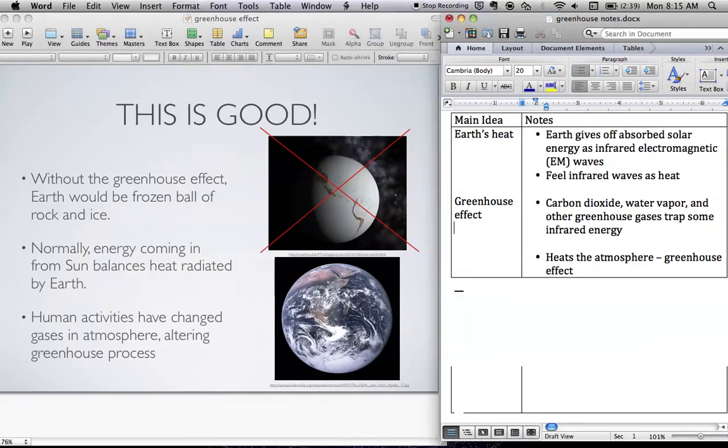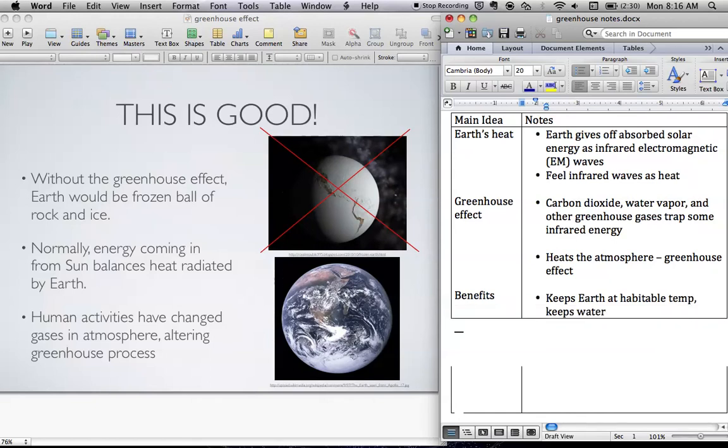So this is a good thing. Right? Without the greenhouse effect, the earth would be about 50 degrees below zero. So all the water on earth would be ice. So this keeps the earth at a habitable temperature and keeps water liquid. Right? That way we don't have a frozen snowball earth like in this picture here.